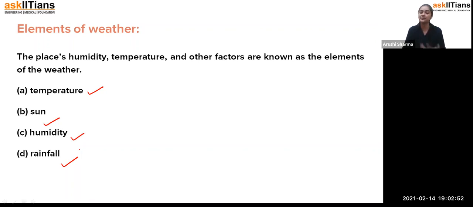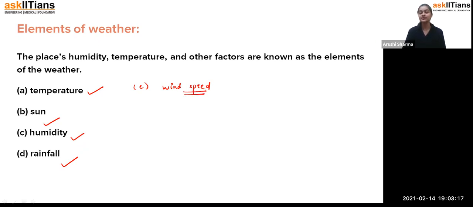It's not like that people go for offices, but these are the elements of weather on which our plan depends, and even though we depend on them. So these are the elements of weather: the temperature, sun, humidity, rainfall. And you can also add one more here, students, that is the wind speed, how the wind is. Wind speed is also an important element of weather.